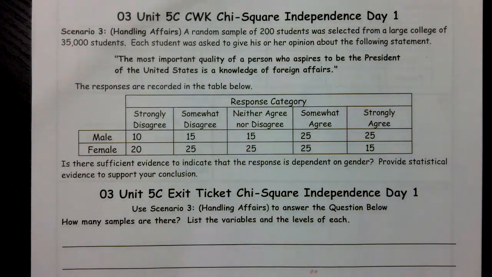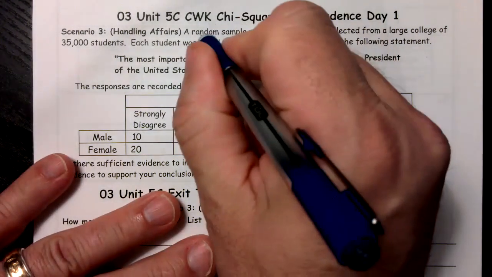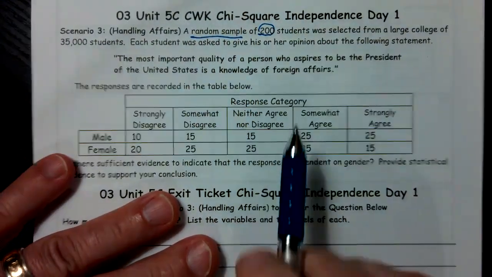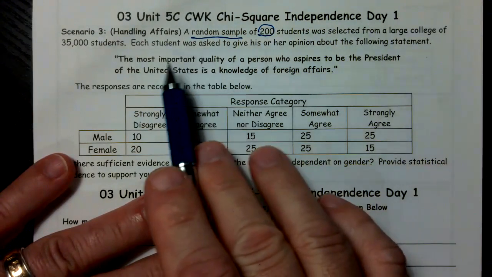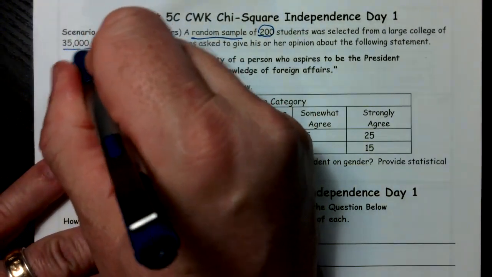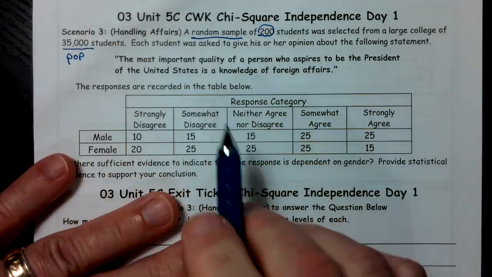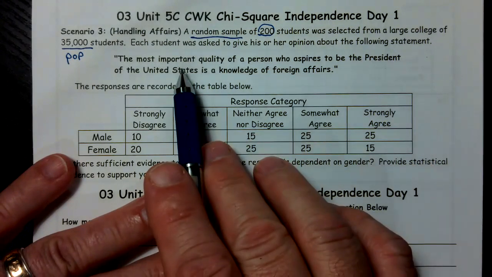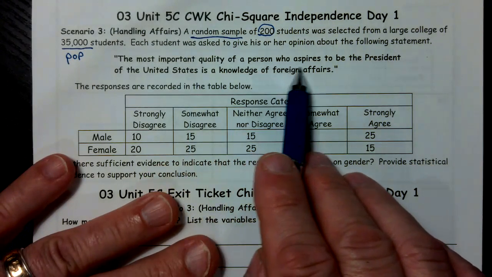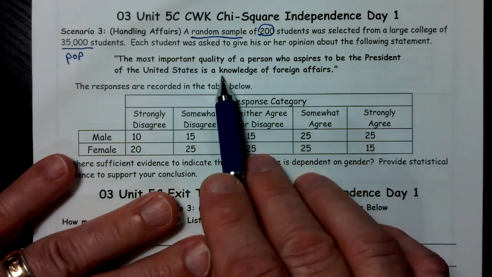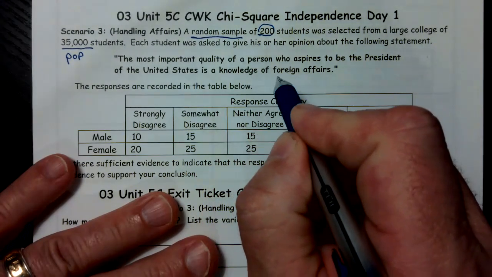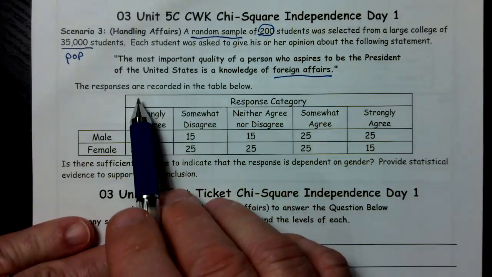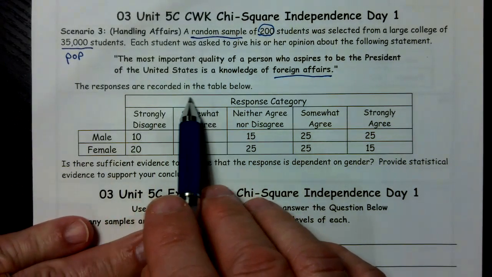So a random sample of 200, that's important. We have two things that are really important there: we have a random sample, and we also have a sample size of 200. It was selected from a large college of 35,000. That's important. That sounds like that's my population. Each student was asked to give his or her opinion about the following statement: the most important quality of a person who aspires to be president of the United States is a knowledge of foreign affairs. I think Bill Clinton thought it was domestic affairs. The responses are recorded in the table below.